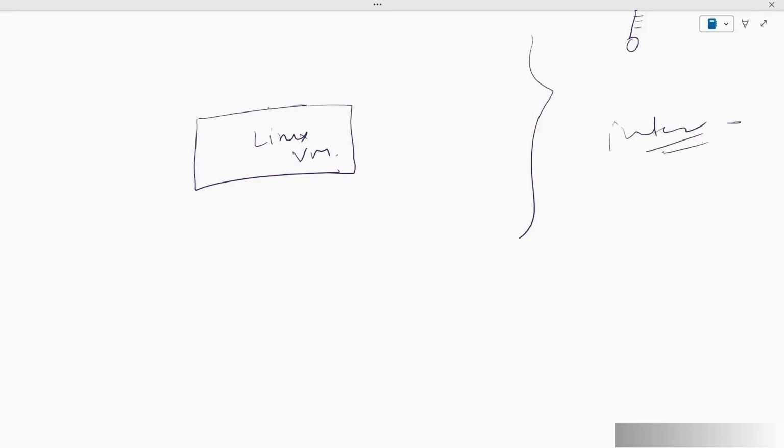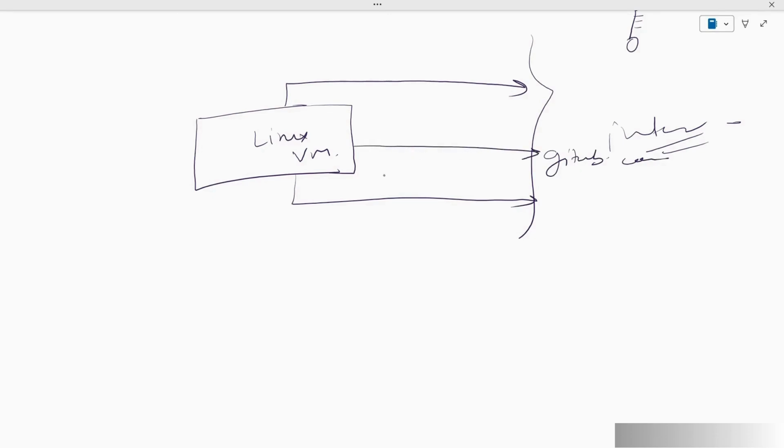First thing that we need to make sure is what kind of access we are providing so that communication from this machine will be able to go outside. Like let's say this Linux machine needs to access github.com. We need to make sure that the access is allowed. So this is outbound, and to manage this kind of thing, we have to set up rules. Those rules are going to be called outbound rules.